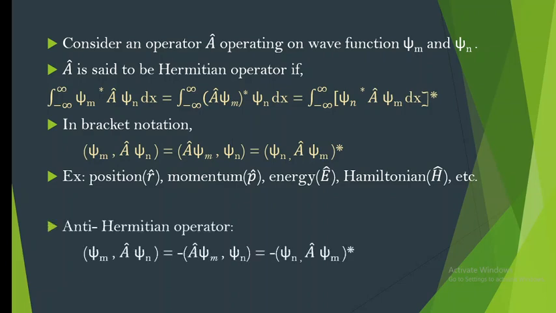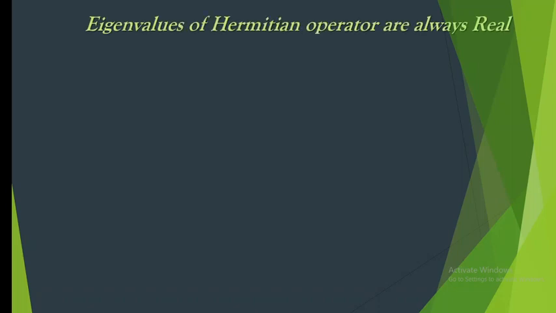Then we can again define an anti-Hermitian operator. It is the same definition, only that there is a minus sign on the RHS, which denotes an anti-Hermitian operator. So this is the condition, or the definition, of a Hermitian operator in quantum mechanics. Next, let us move on to the proof of their properties.